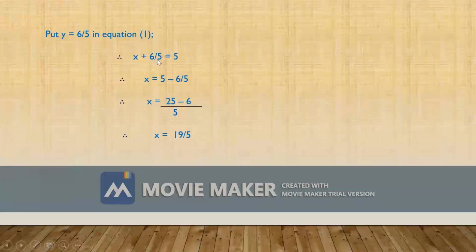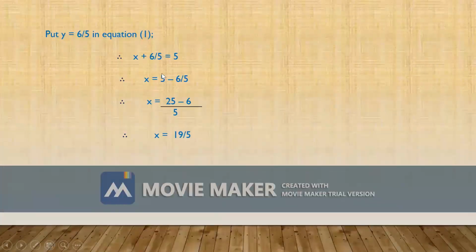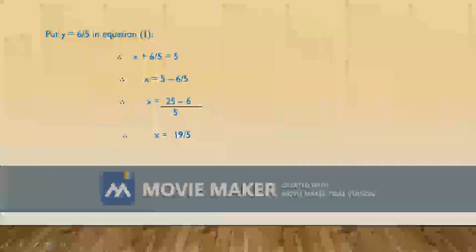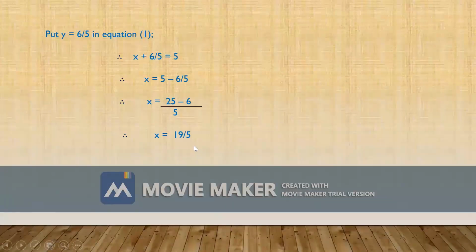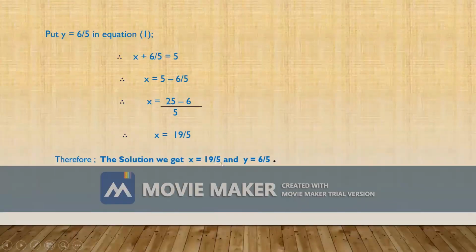x plus 6 upon 5 is equal to 5. Therefore, x is equal to 5 minus 6 upon 5. This term 5 we multiply and divide. We get 25 minus 6 upon 5. Therefore, x becomes 19 upon 5. Therefore, the solution we get is x equal to 19 upon 5 and y equal to 6 upon 5.